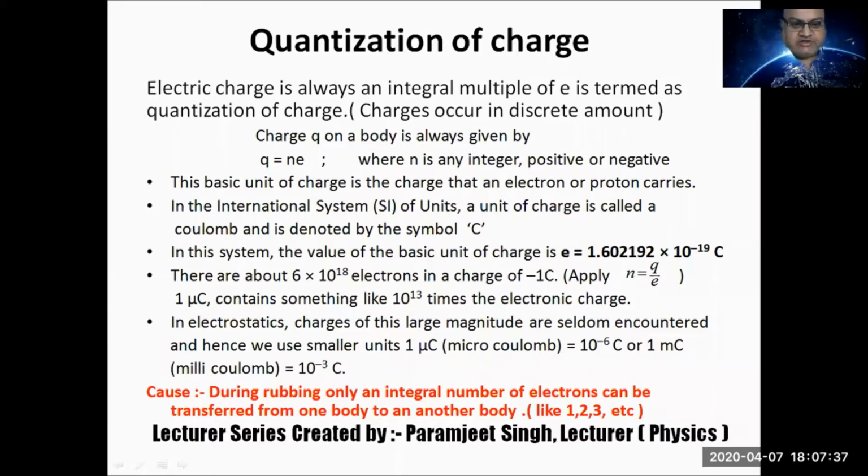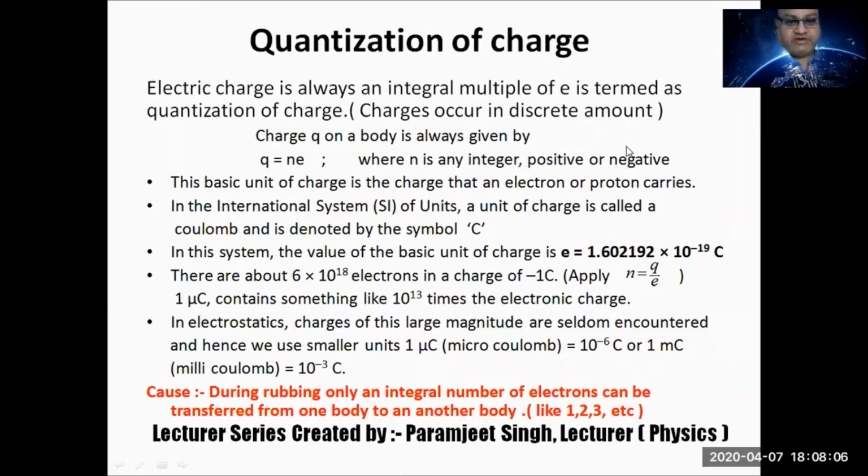So yesterday we discussed this quantization of charge. So what is quantization? It means the minimum quantity which is transferred. We have seen that in frictional electricity, while rubbing, electrons transfer from one object to another object. So the minimum quantity of charge which is transferred from one object to another is the charge on the electron. So the electron is the basic unit.